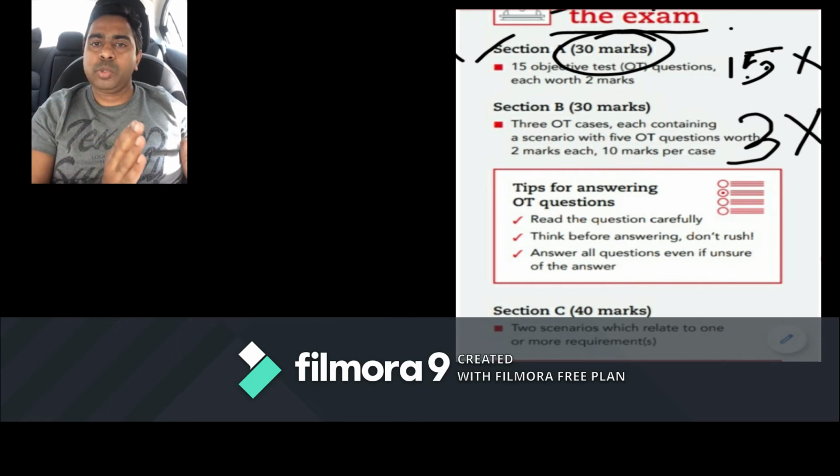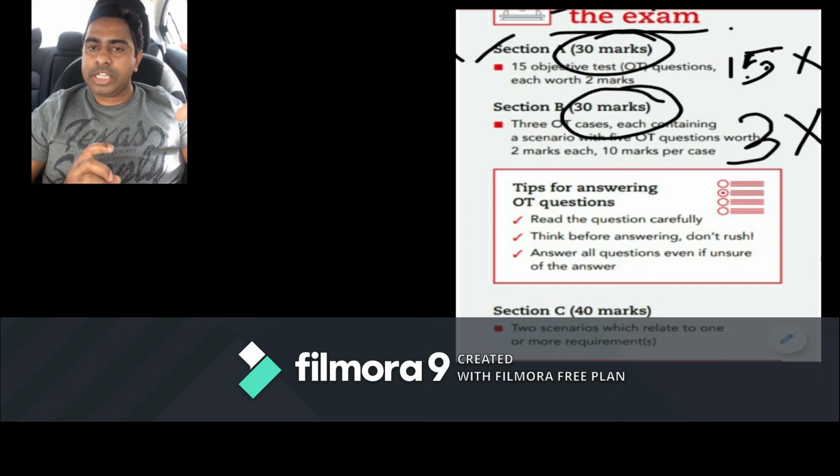Each of these scenarios consists of 5 objective type questions with 2 marks each. So the total marks allocated to section B is 5 into 2, 10, into 3 scenarios. That is a total of 30 marks.